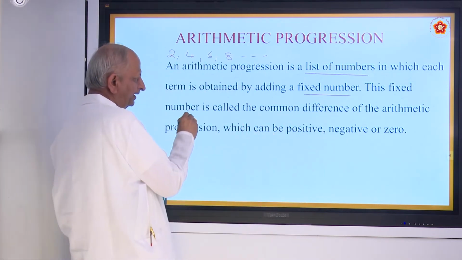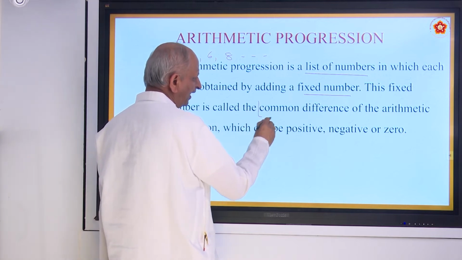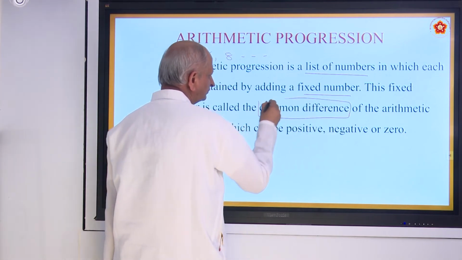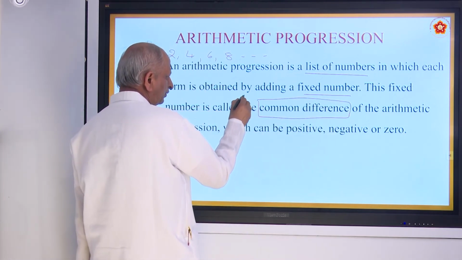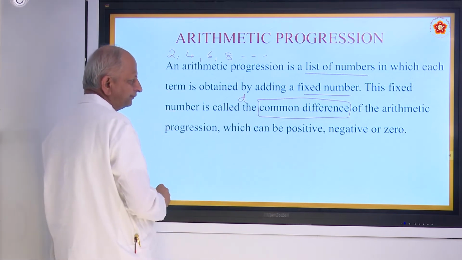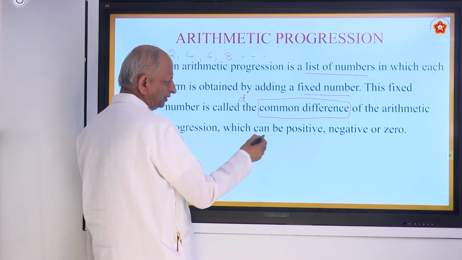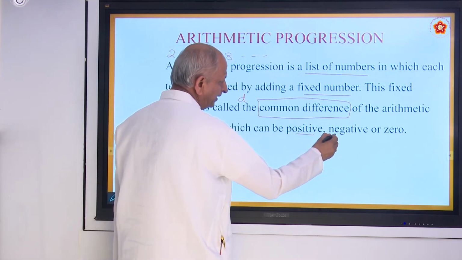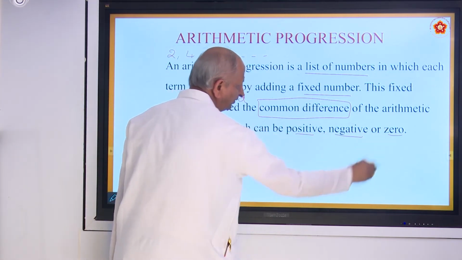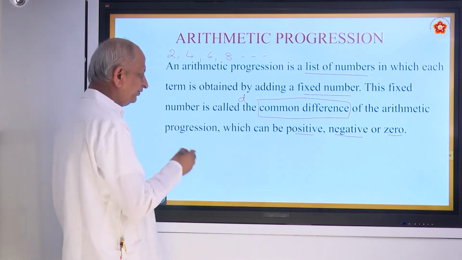This fixed number is called the common difference, denoted by the letter D, and this D can be positive, it may be negative, or it may be 0. How to get 0?